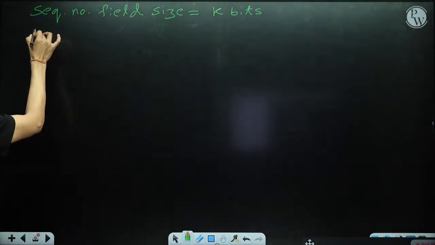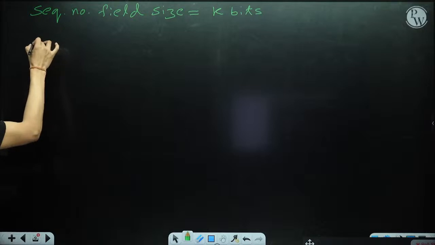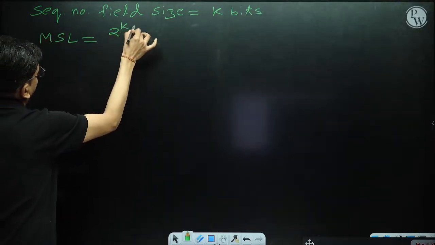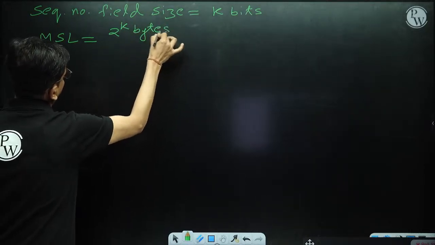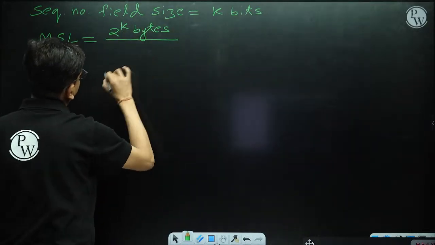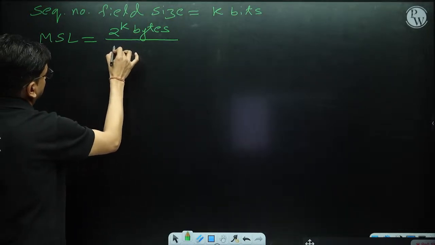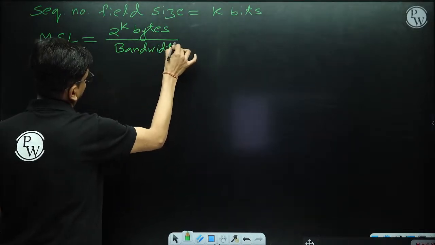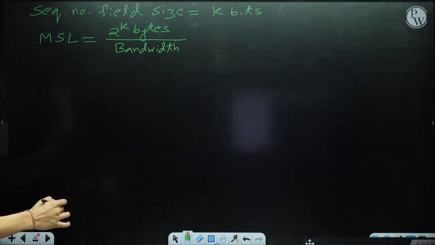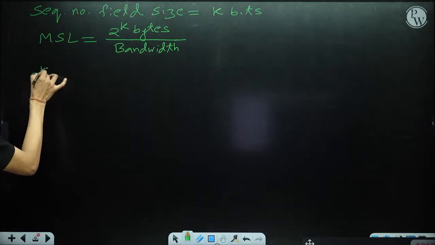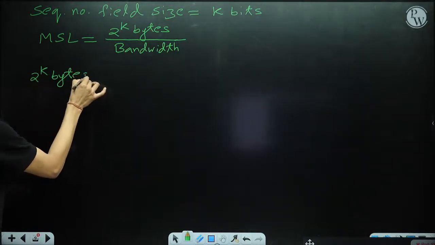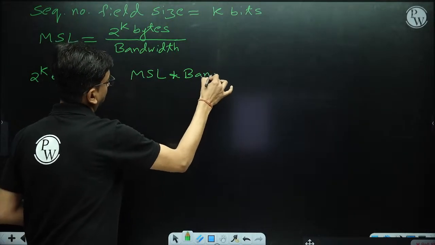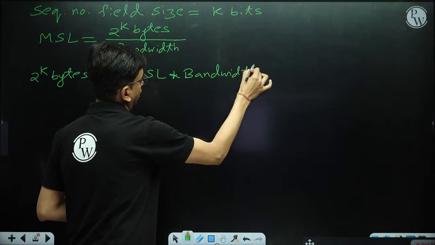Let's suppose the maximum segment lifetime is given and bandwidth is given. So the maximum segment lifetime is equal to 2 to the power k bytes divided by bandwidth. So 2 to the power k bytes is equal to maximum segment lifetime times bandwidth.